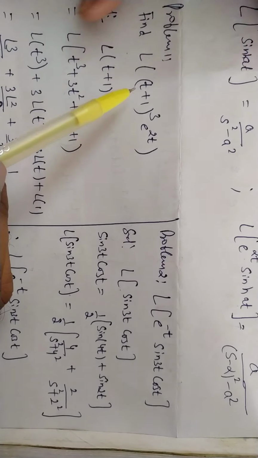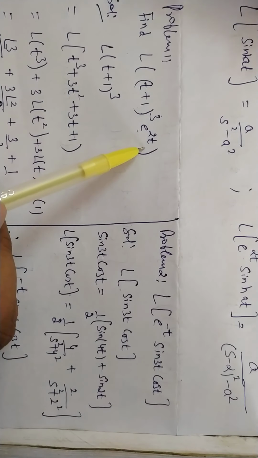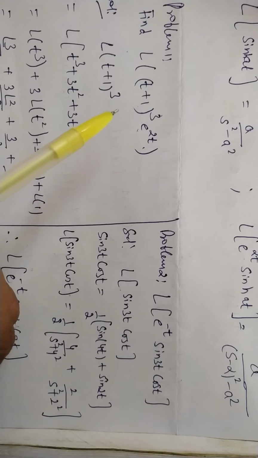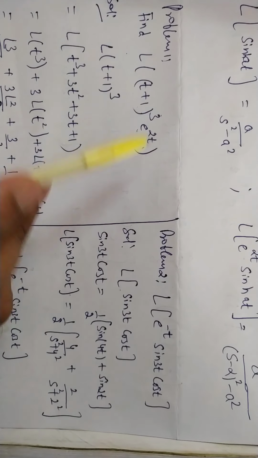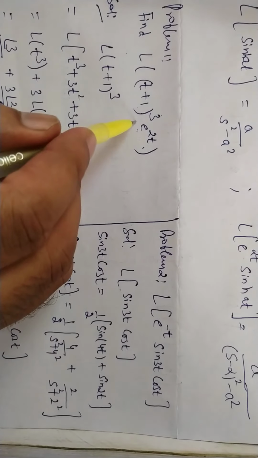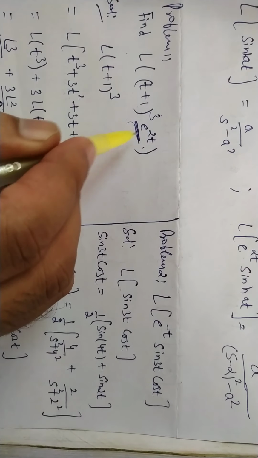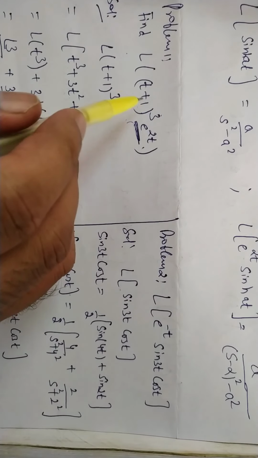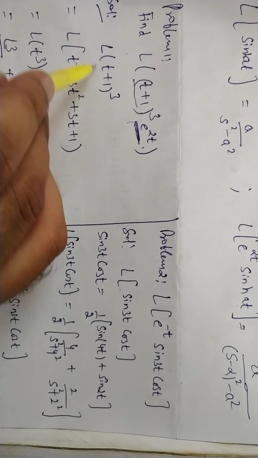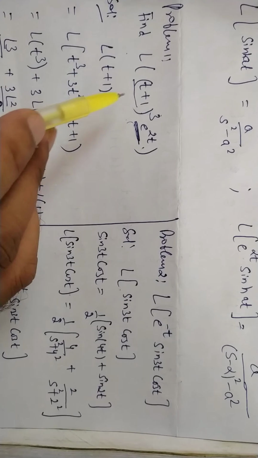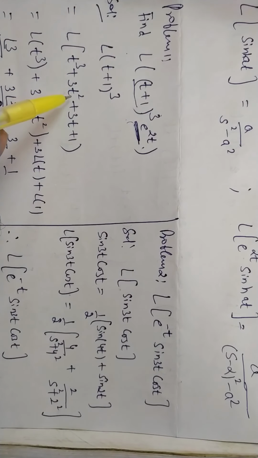Now take up problem number 1. Find Laplace of (t plus 1) cube into e raised to 2t. Students, you must remember that whenever in the problem there are 2 terms multiplied with each other and one is an exponential term, then you have to leave that term and find the Laplace of only the other term. Firstly, we will find the Laplace of this term. What is this? (a plus b) whole cube, a cube plus 3a square b plus 3ab square plus b cube.